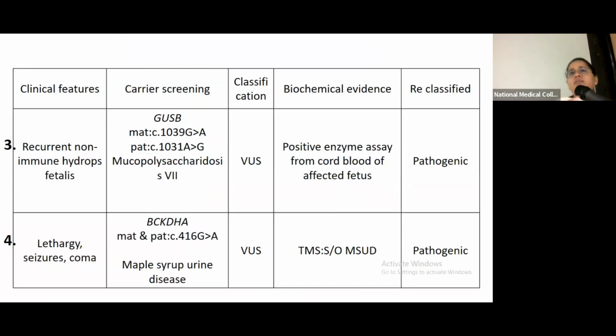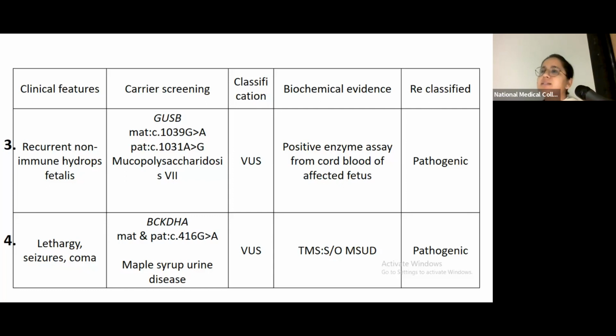Then again, there were some cases where the phenotype is definite, but where clinical investigations actually helped us in confirming the phenotype. So we had two cases where one family presented with recurrent non-immune hydrops fetalis, and in the other case the child had a clinical presentation of lethargy, seizures, and coma.